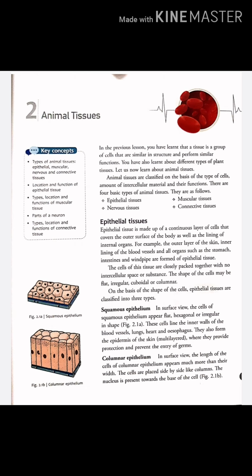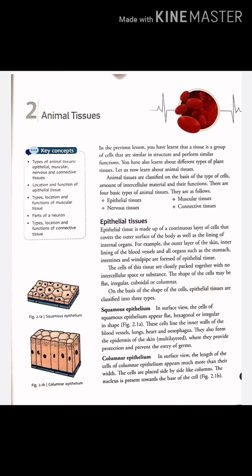They do not have any bands or striations, hence these are also called unstriated muscles. The last one is cardiac muscles. The heart, which pumps blood to various parts of our body, works non-stop throughout our lifetime. It is made up of a special type of involuntary muscle called cardiac muscle.